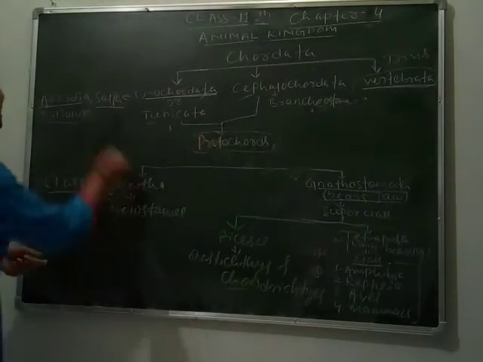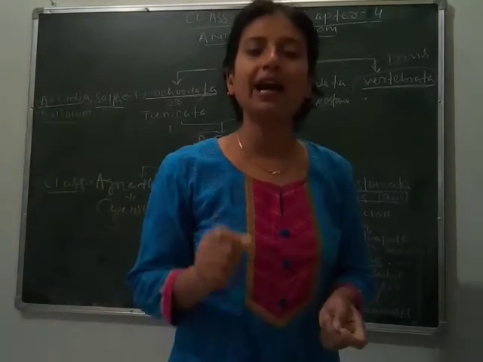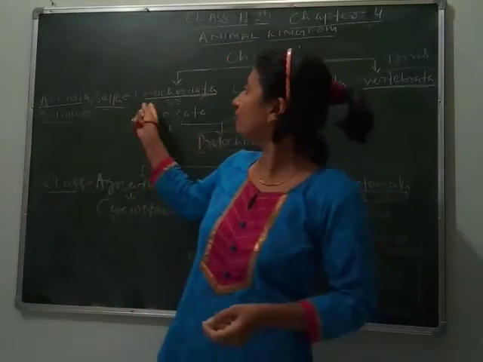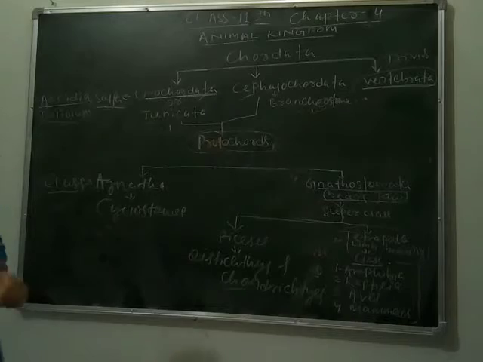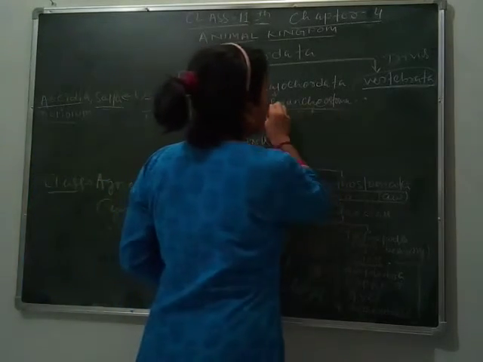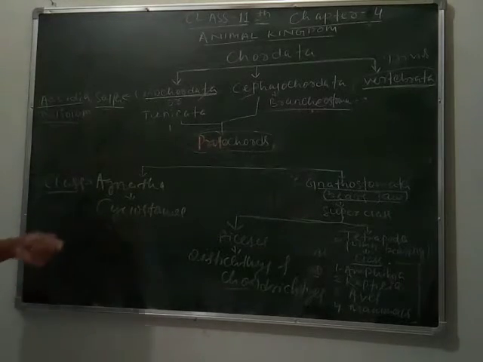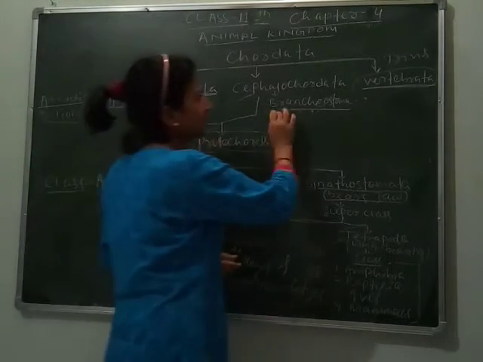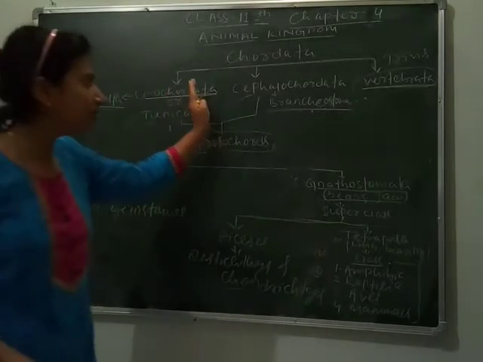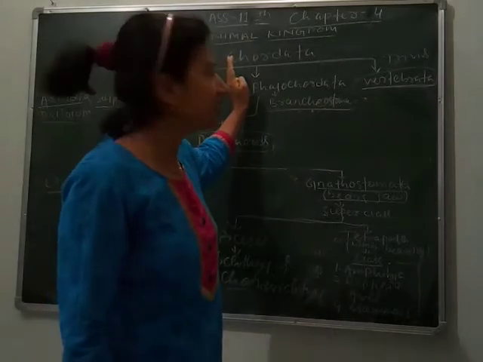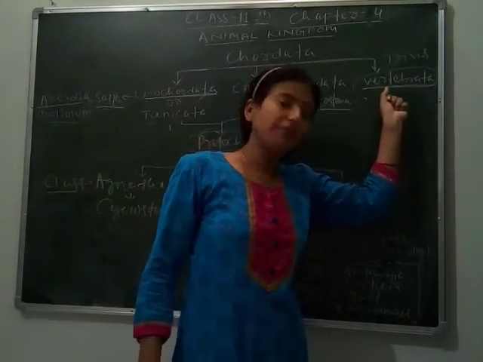Some examples are Ascidia, Salpa and Doliolum, which are examples of urochordates. Branchiostoma is the example of Cephalochordata. You will study these divisions in higher classes. In class 11, we will study the division Vertebrata.